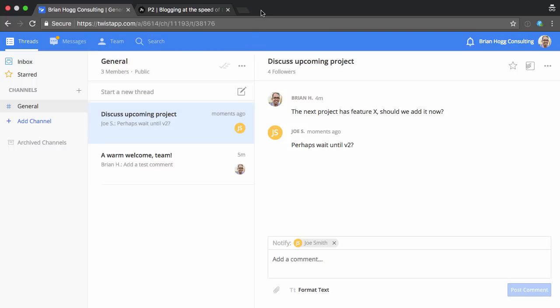So you're still going to have to keep up. If you've got multiple teams that are using this and you have multiple threads that are active at any given moment, you're still going to have to go in and check each one of those threads, and then either clear the notification for that thread or perhaps start a new thread. And it still feels similar to, now it's just added another layer on top of channels.